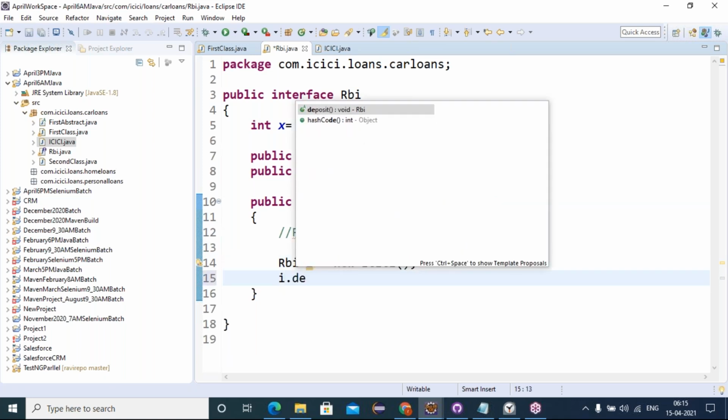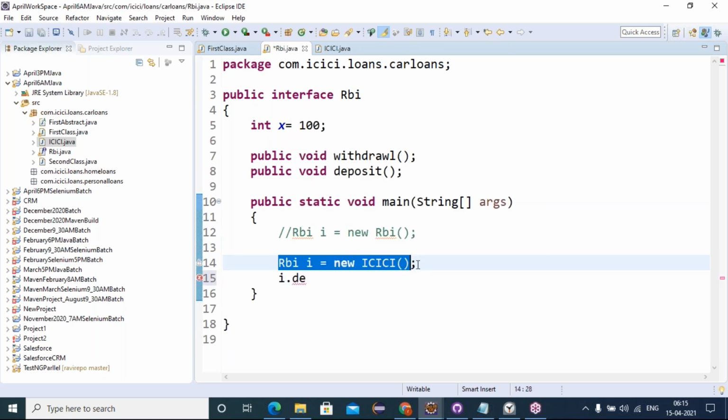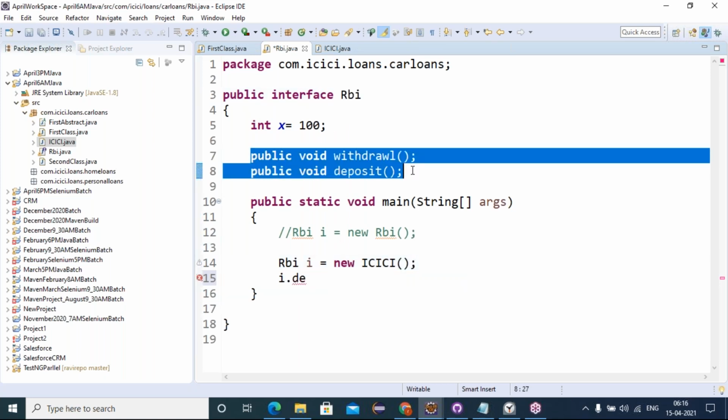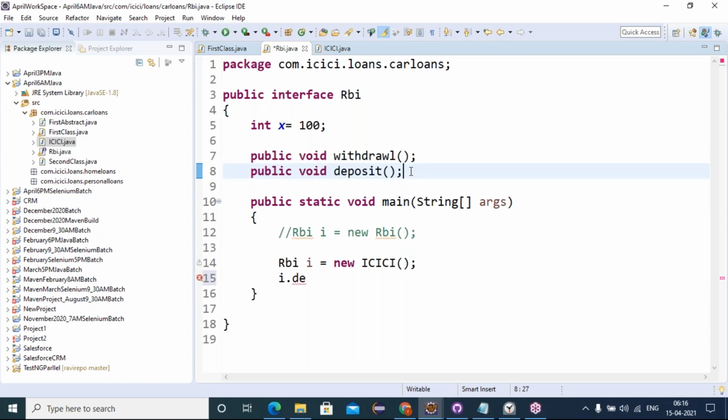I dot deposit. So this concept is called polymorphism. One to many. One interface's abstract methods can be implemented in multiple classes. See friends, we have so many banks: ICICI, Kotak Mahindra, HDFC. In every bank, if you want to draw money, we can see the service called withdrawal only. If you want to deposit any money, the deposit service name we can see in every bank, no doubt at all. But the implementation logic for withdrawal or deposit will be different bank to bank. Of course, at the end of the day, withdrawal is giving the money only, and deposit means always to deposit only.